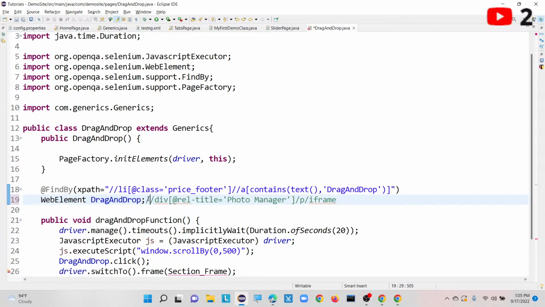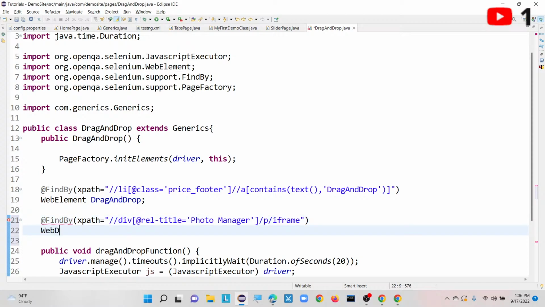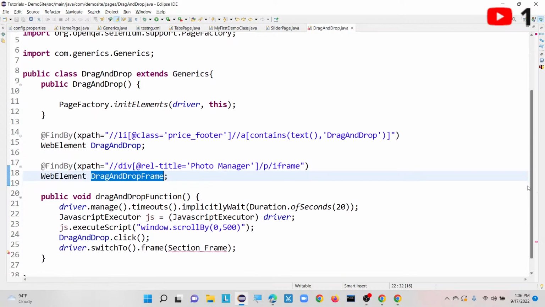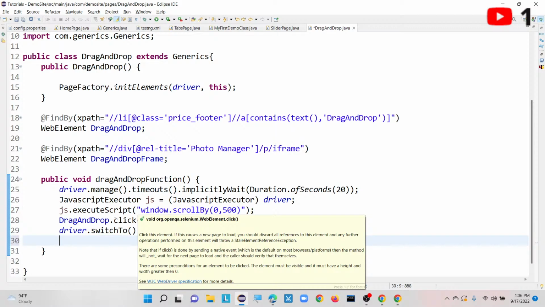Okay, I'm creating one more XPath for the drag and drop iframe, where I'm going to perform the drag and drop operations. This is our XPath for switching our driver focus to the web element, the drag and drop frame. This is the element where my actual draggable items are present. Once this is done, my driver focus moves to that particular frame, right?